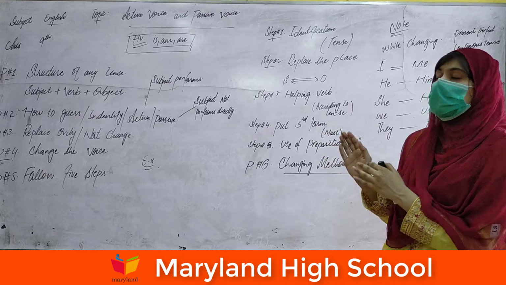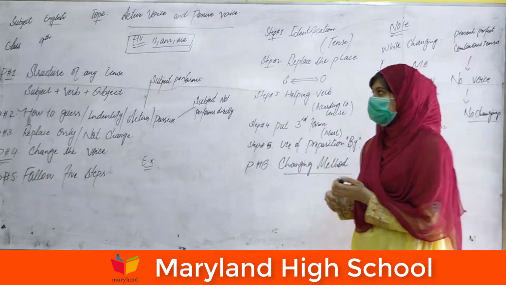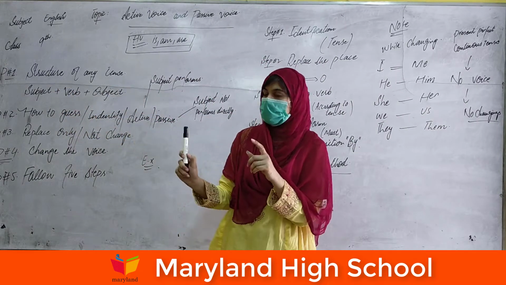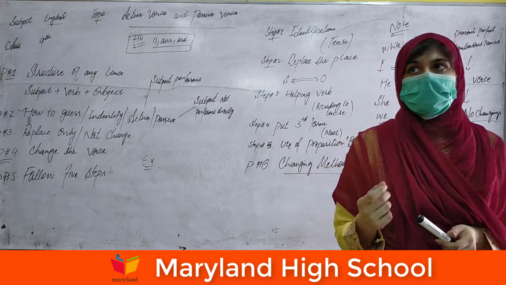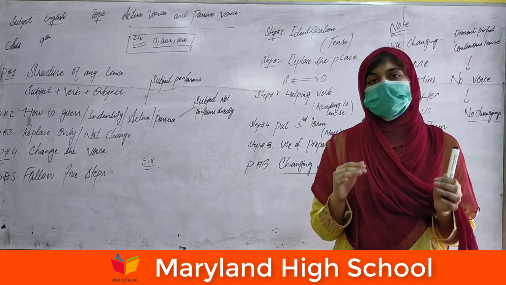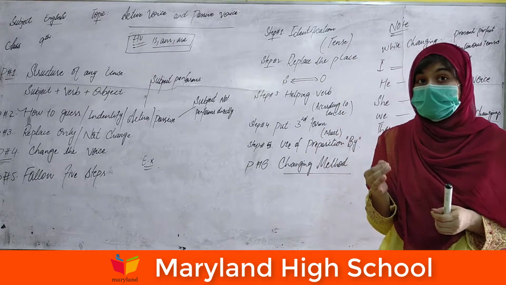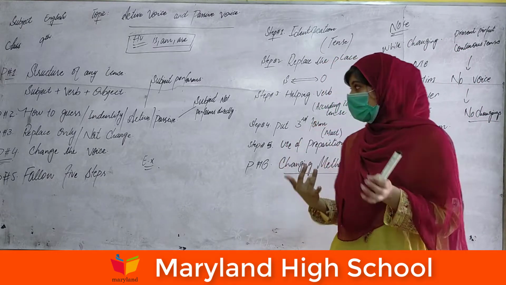This topic can't be complete without knowing the structure of any tense. So the first point is to identify the structure of the tense. The structure of the 12 tenses will be the same. There will be little changing in the texture, not in the structure.